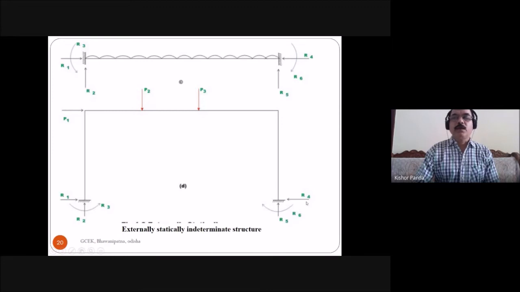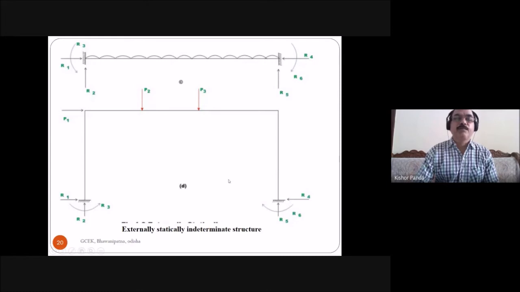Here also vertical, horizontal reaction, and one moment. So how many total reactions? 6 total reactions. And how many static equilibrium equations are available? 3.